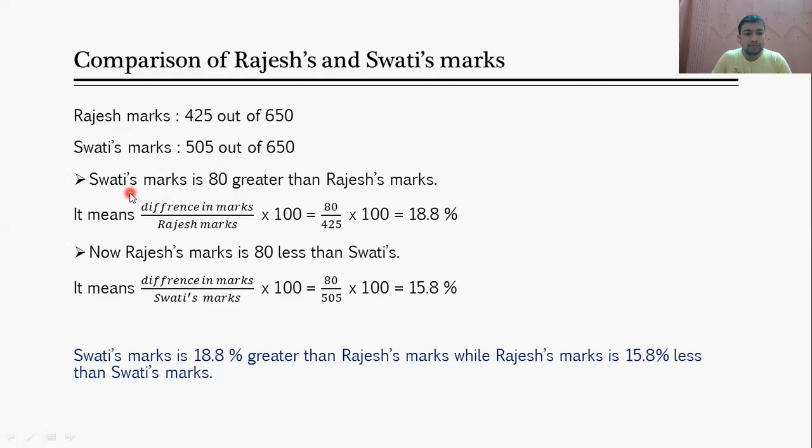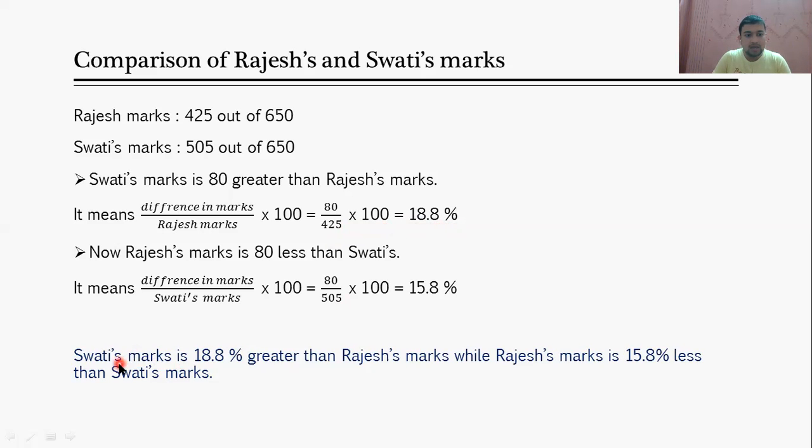Now Swati's marks are 80 greater than Rajesh's marks. If you subtract 425 from 505, it will be 80. That means Swati got 80 marks more as compared to Rajesh. It means the difference in marks divided by Rajesh's marks into 100: 80 divided by 425, that is Rajesh's marks, into 100, which is equal to 18.8 percentage.